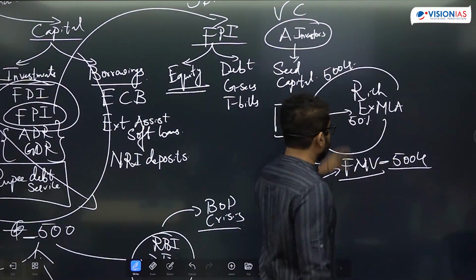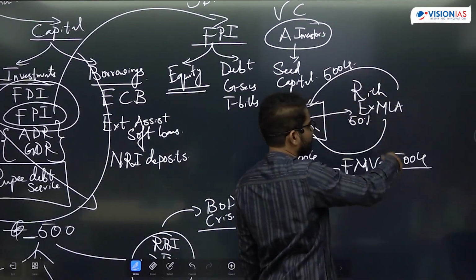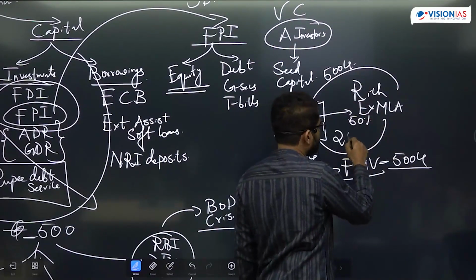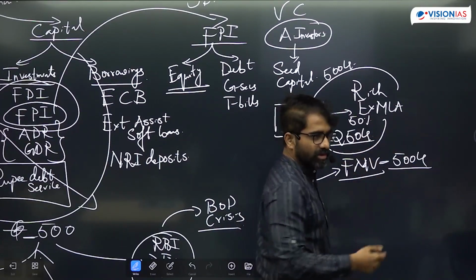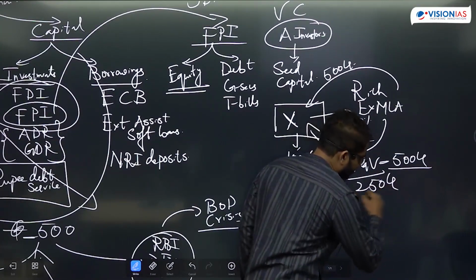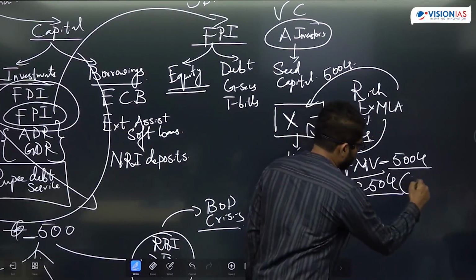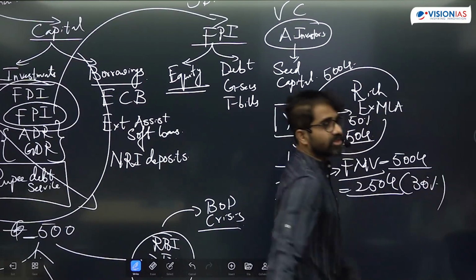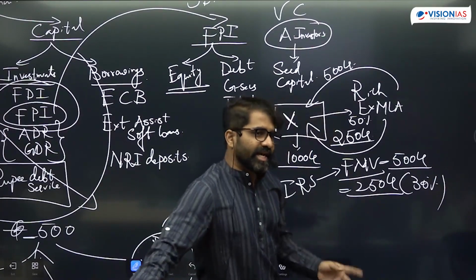So for a 50% stake in a 500 crore company, how much should he have pushed? He should have pushed only 250 crore. That means how much extra over the fair market value? 250 crore extra. On this 250 crore, which is above the fair market value, angel tax would be levied.